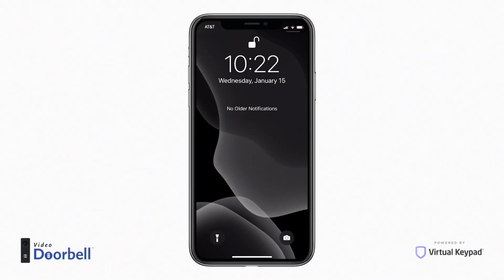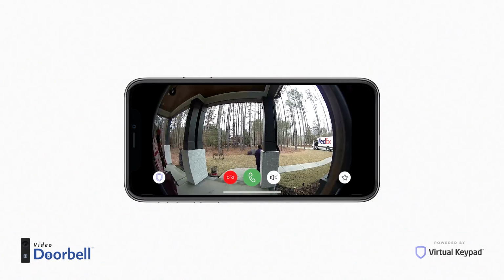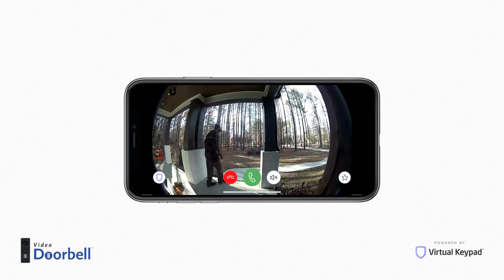When someone rings your doorbell, you'll get a push notification. Tap on the notification to view live video from your doorbell. You'll get a notification like this if your doorbell detects motion. Tap on the notification to view live video from your doorbell.